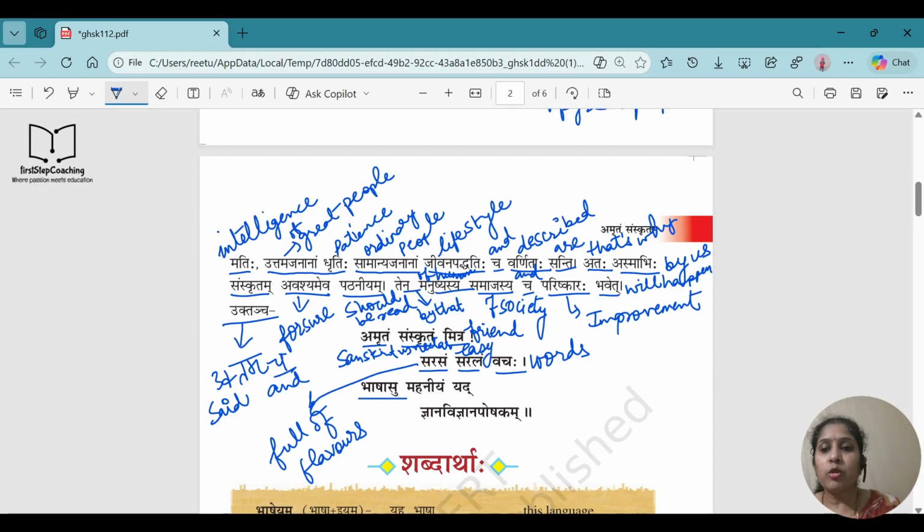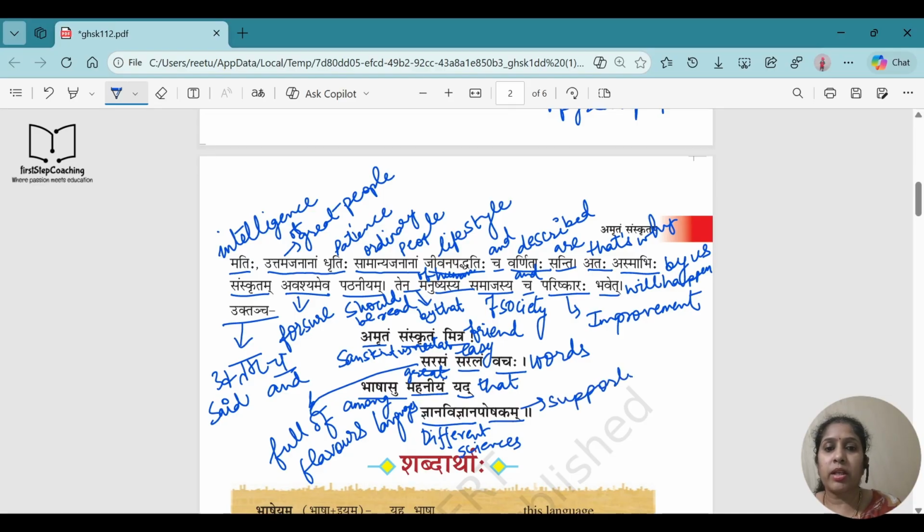Okay. Bhashasu means among languages. It is Saptami Vibhakti Bahuvachan, right? So among languages. Mahaniya means great. So among all the languages, it is very great. Yat means that. So that or which. Gyan Vigyan means different knowledges or different sciences, different sciences and knowledges. Paushaka means supporter.